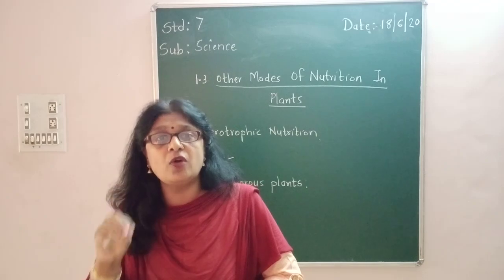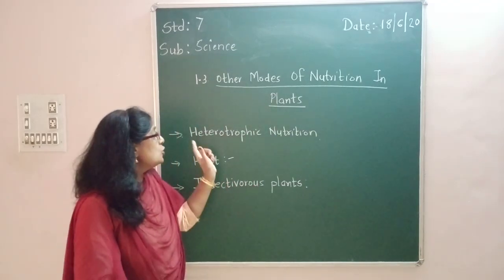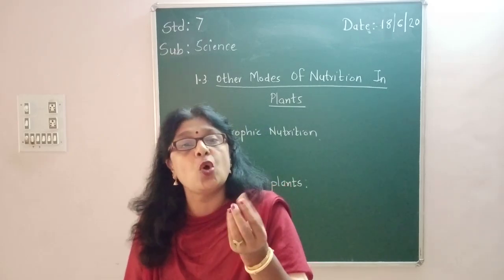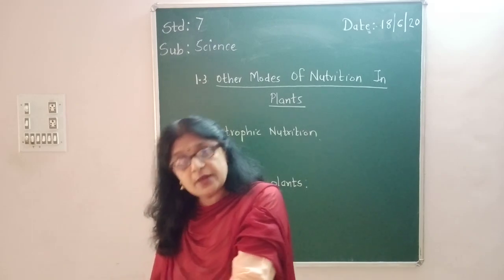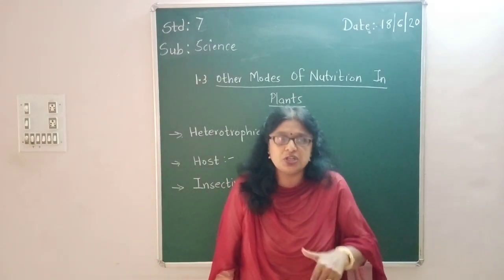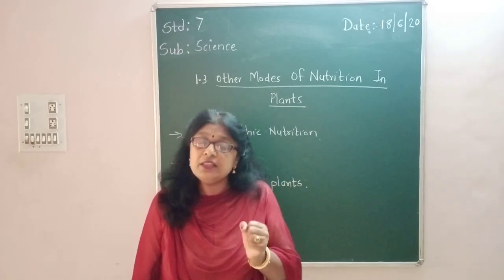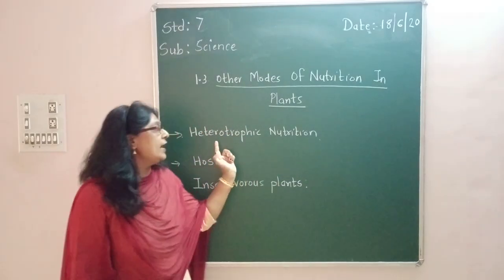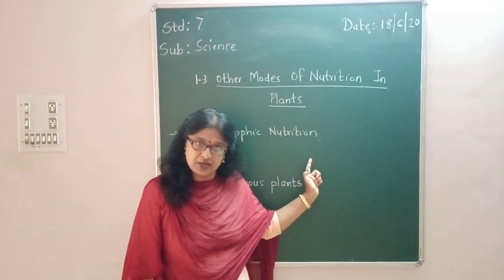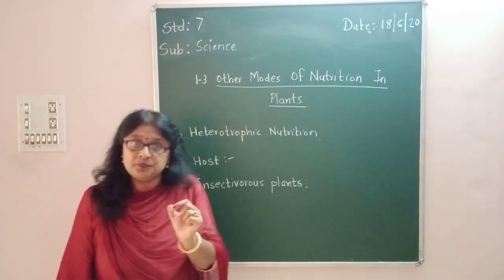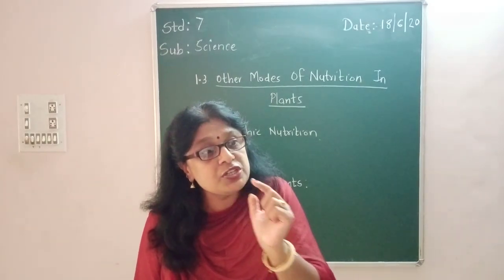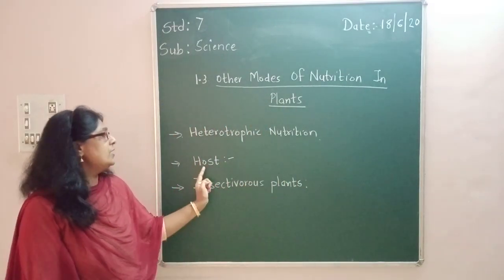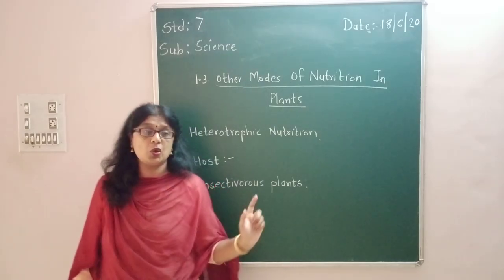Such type of nutrition is called heterotrophic nutrition. It means those plants which obtain nutrition from other plants. They don't prepare the food by themselves. They obtain the nutrition from some other plants. Such type of nutrition is called heterotrophic nutrition. Understood? And the plant from which they obtain the nutrition is called a host. It is called a host.